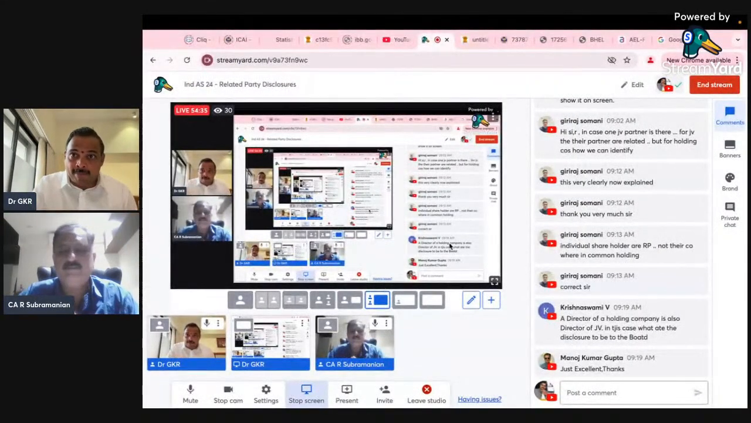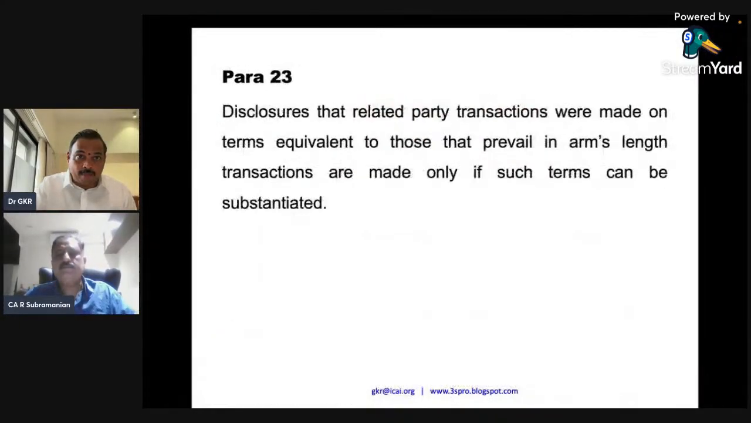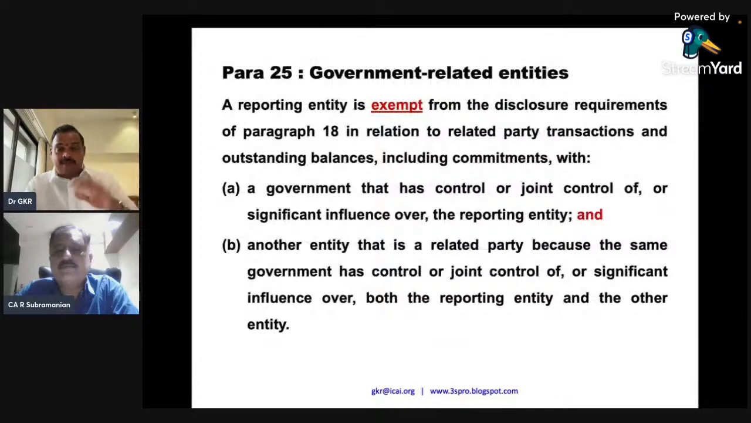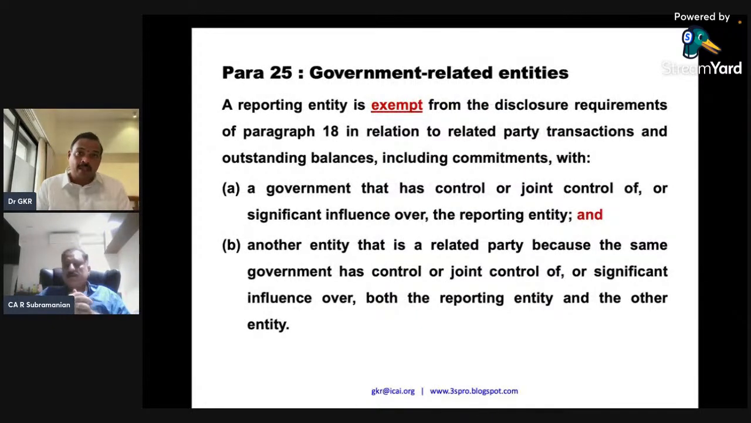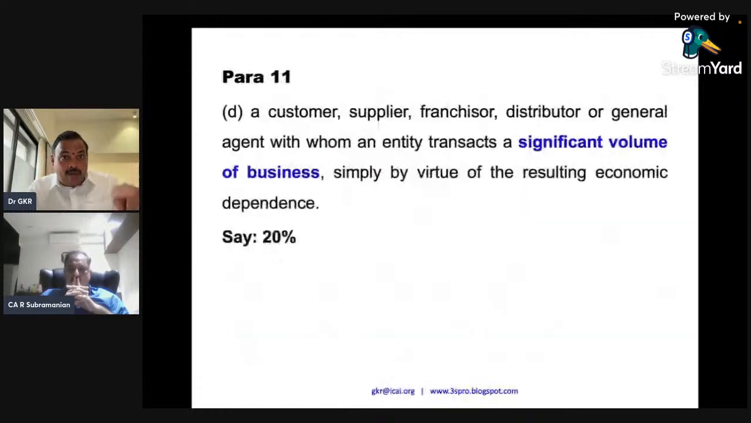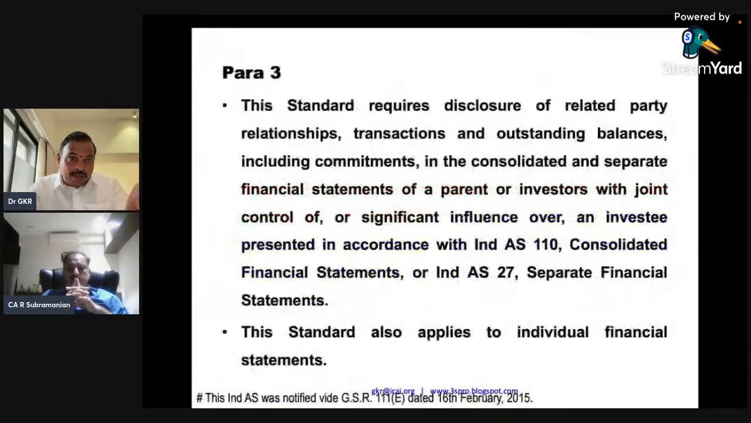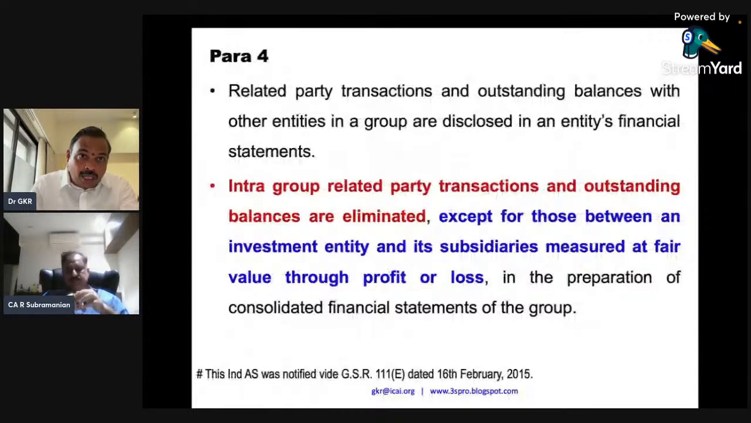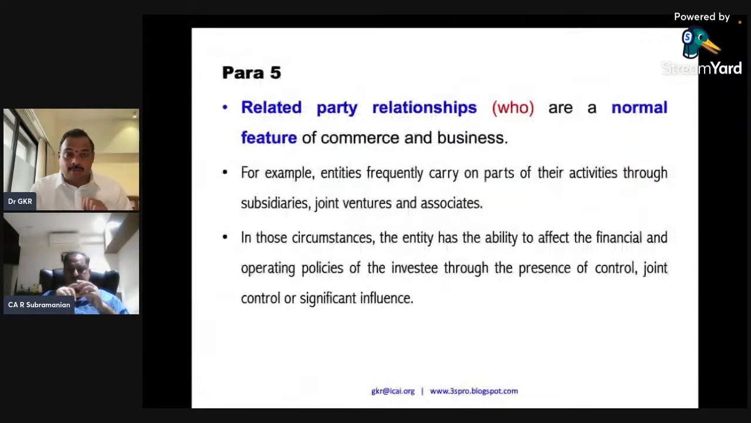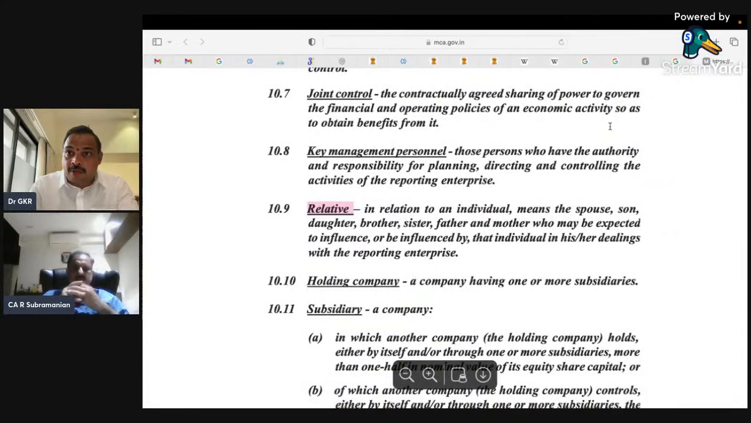Sir, I want to make one more point. That is, there are government entities. So this is a separate paragraph they have given for government-related entities. Now, I want to bring to your kind attention para number 4A and 4B. Now look at para number 4A and 4B. See, this is para 3, para 4. After para 3 and para 4, para 5 should come. But you have para 4A and 4B. Now I'll show you the paragraph of